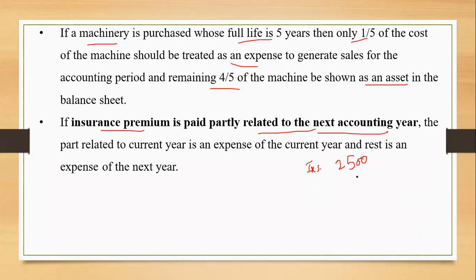Out of 2,500, we are given the information that 500 is for the next accounting year. So the expense for my current year will be 2,500 minus 500, which leaves 2,000. The 2,000 will be taken as an insurance expense for the current year. 500 will be taken as an expense of next year, though I have paid this 2,500 in the current year itself.